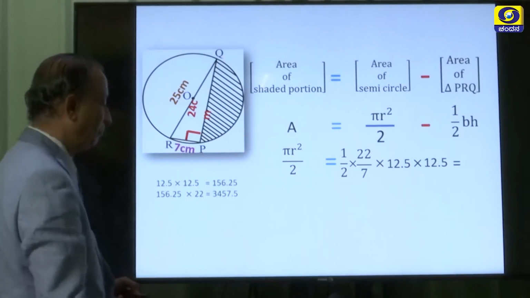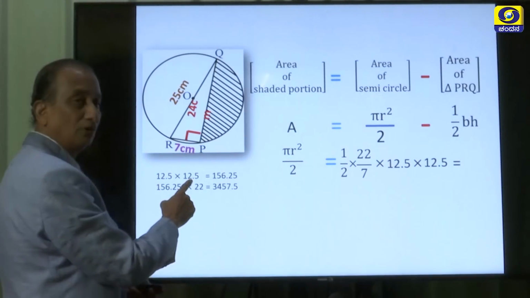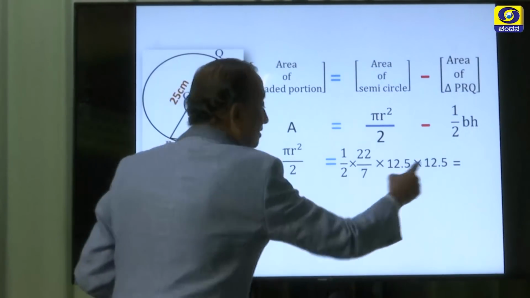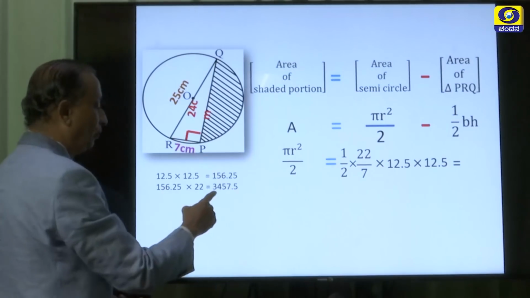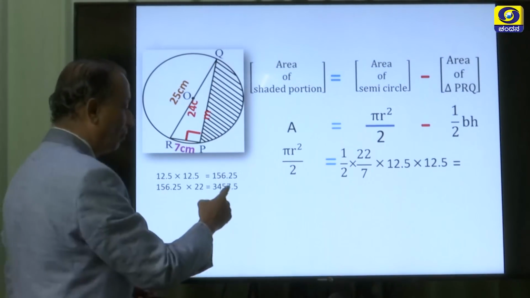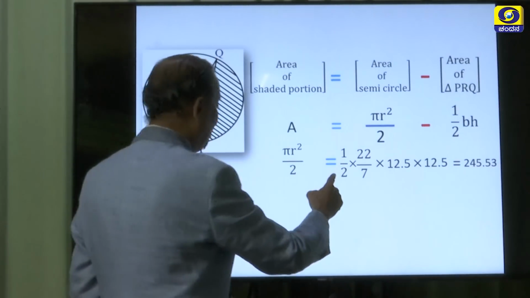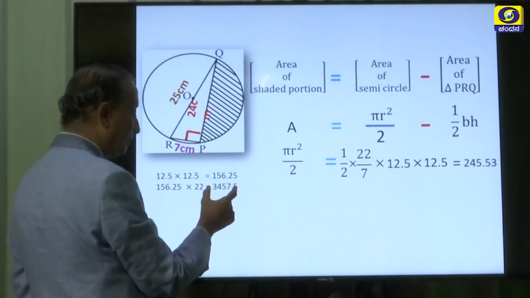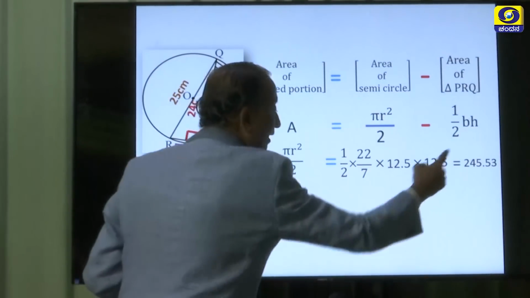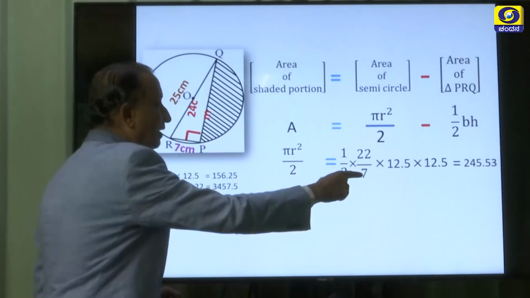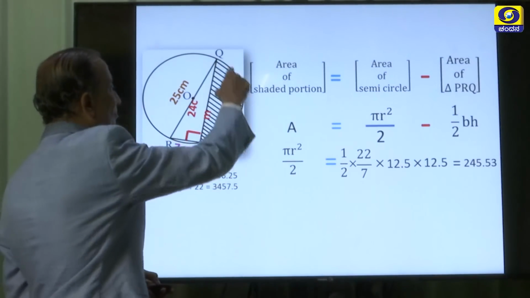So, on simplification 12.5 into 12.5 is 156.25, and this multiplied by 22 will become 3457.5. And if you divide this by 14, this upon dividing it by 14 will become 245.53. So, this is the area of this semicircle.